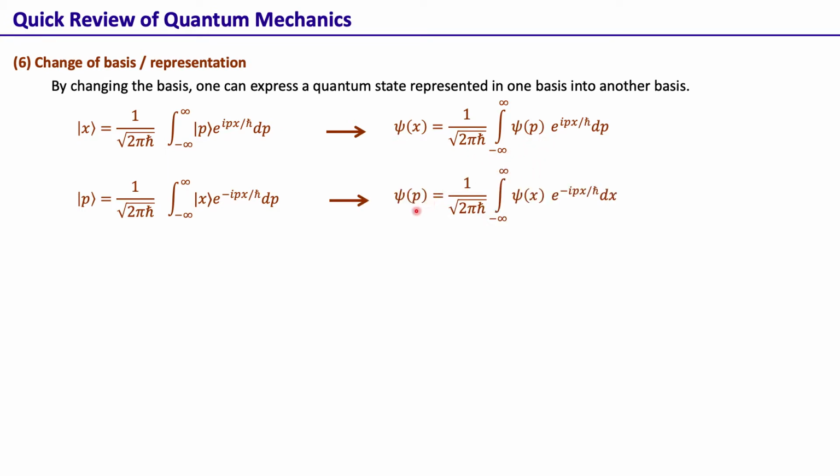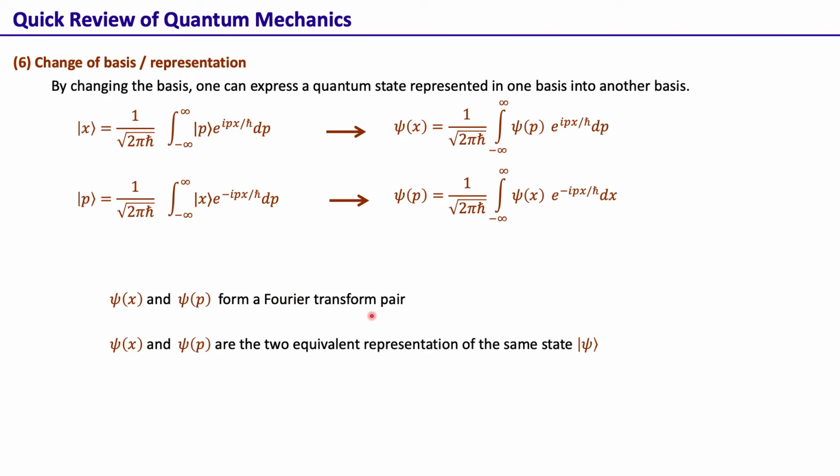Similarly, we can also write the momentum wave function in terms of the position wave function just by taking the inverse of this. So here you note that psi(x), the position basis wave function, and the momentum basis wave function actually form a Fourier transform pair. So both psi of x and psi of p are two equivalent representations of the same state psi.